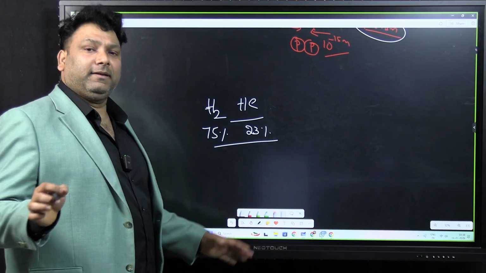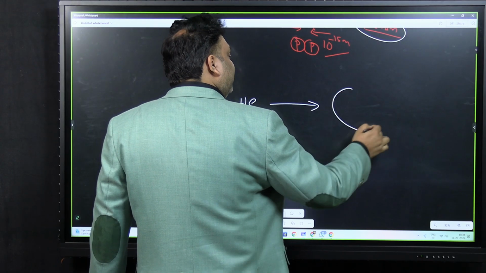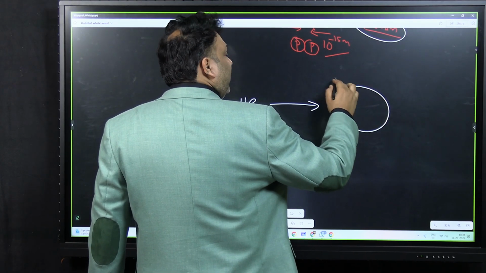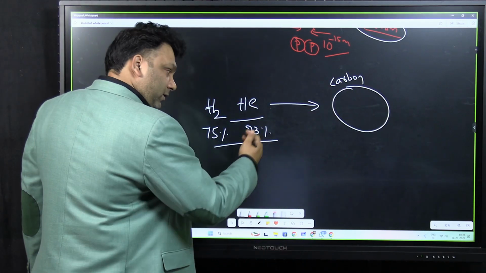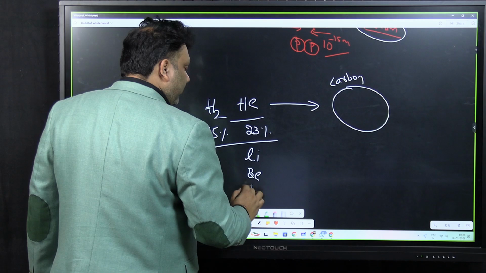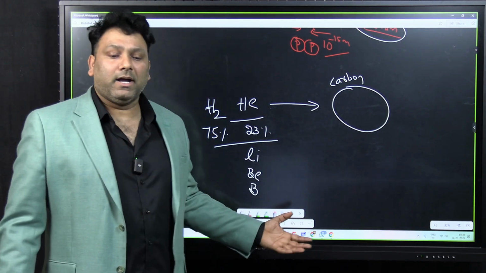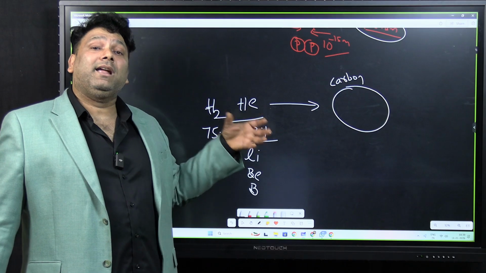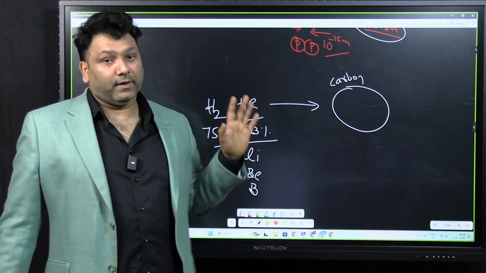And at max, if the sun goes towards the red giant phase, you can form carbon here. So it must have a little bit of lithium, beryllium, boron, etc., very traces. But the sun is a very average star. The sun does not have enough power to produce higher order elements.